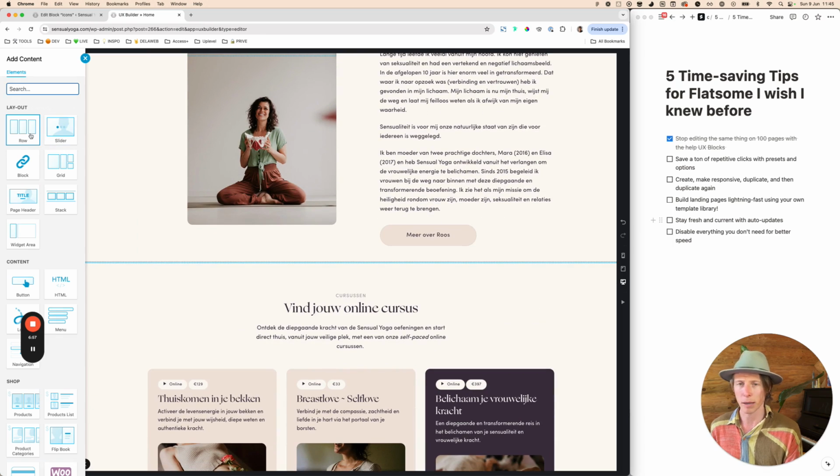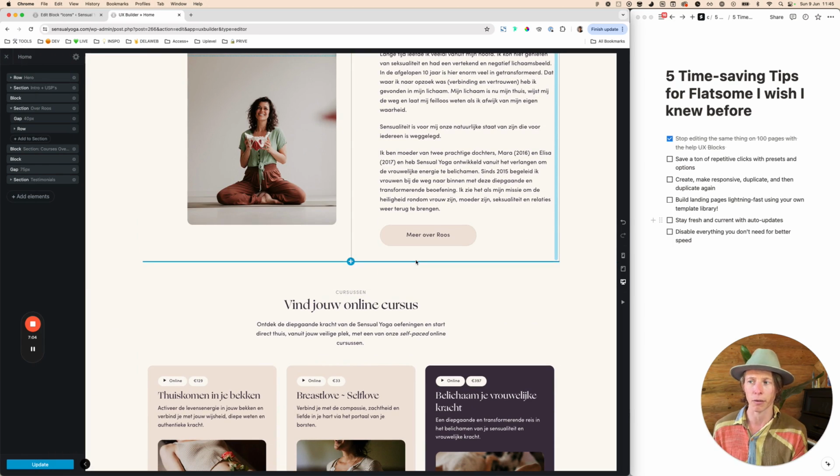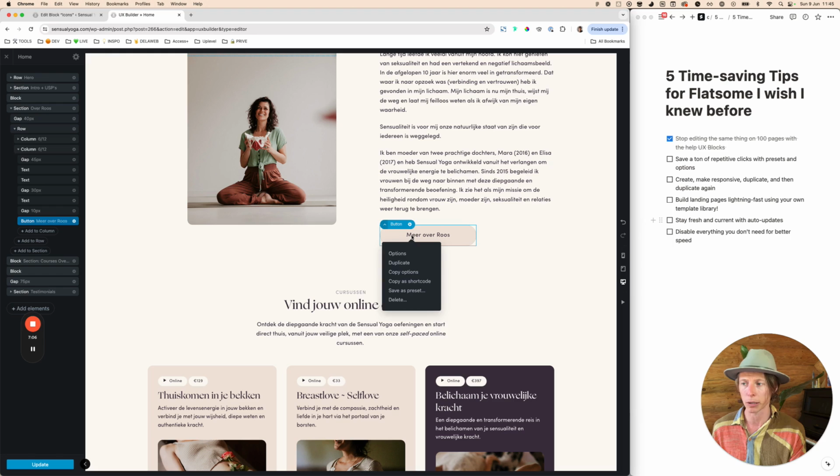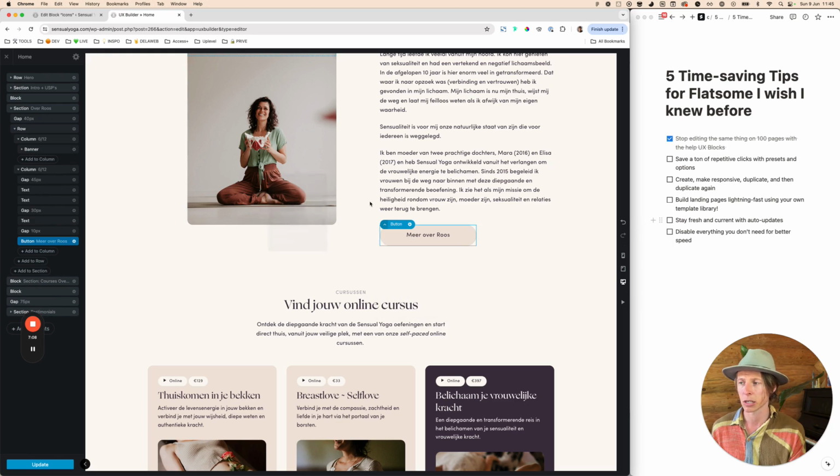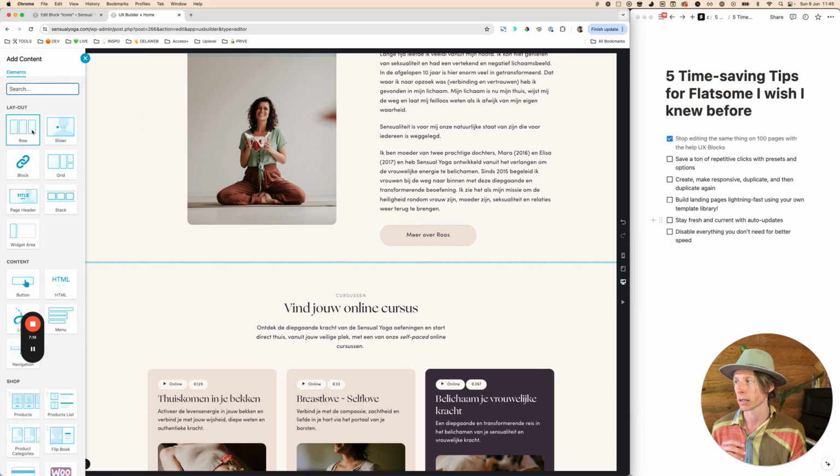Clicking on row, make sure you select the element that you have saved as a preset, meaning you can make a preset of everything. So you can also make a preset of a button, make a preset of an image. But if you make a preset of an image, make sure to select an image inside your UX builder so it recognizes the preset. So I'm now just going to click on add to section, clicking on row.